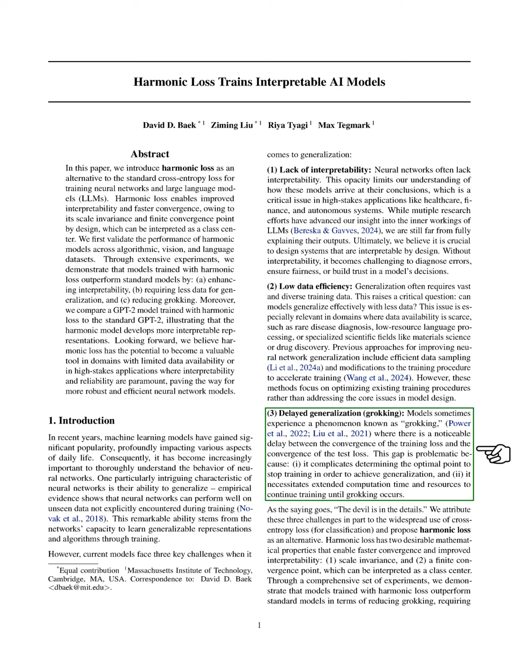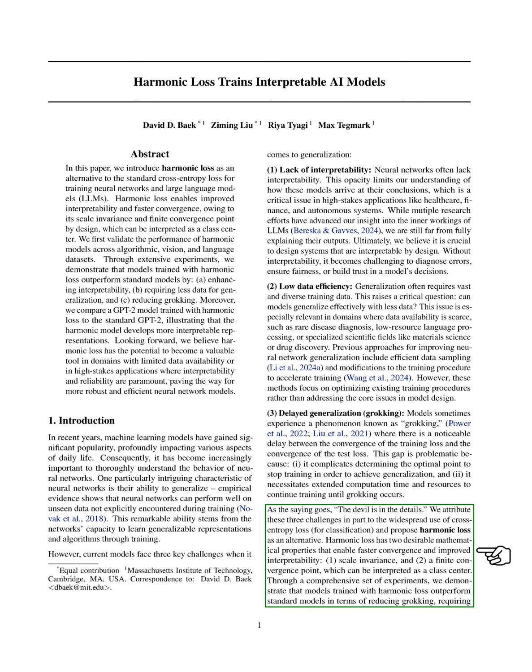Third, we observe a phenomenon called grokking, where there is a delay between when the training loss stabilizes and when the test loss does. This delay complicates our ability to determine the best time to stop training and requires more time and resources to reach grokking.